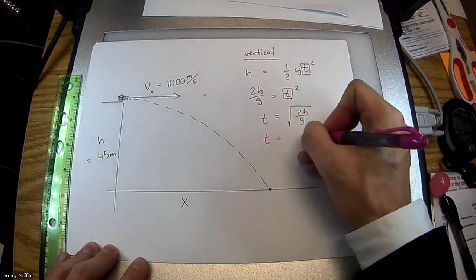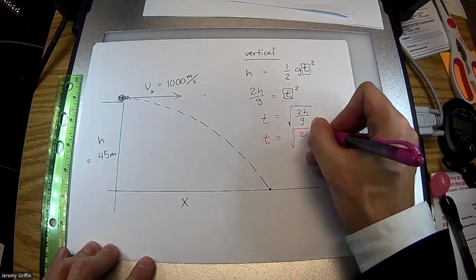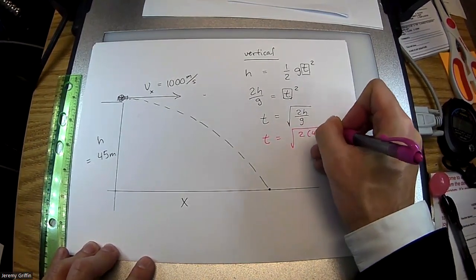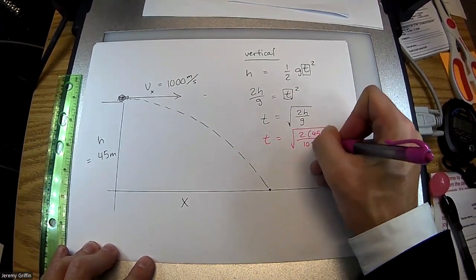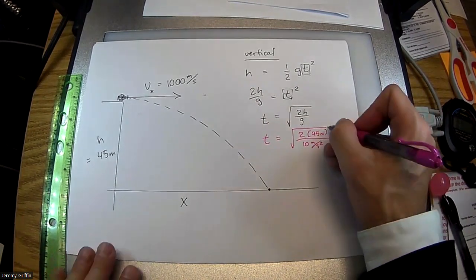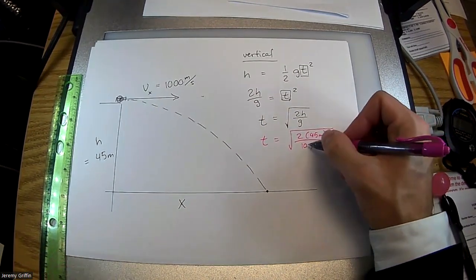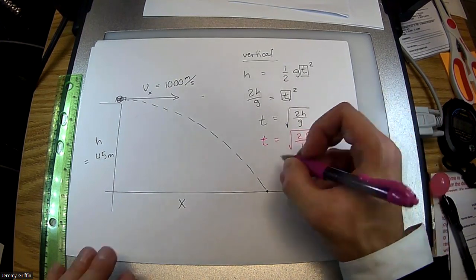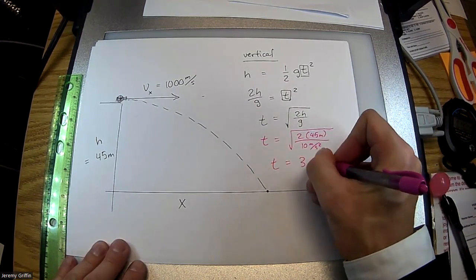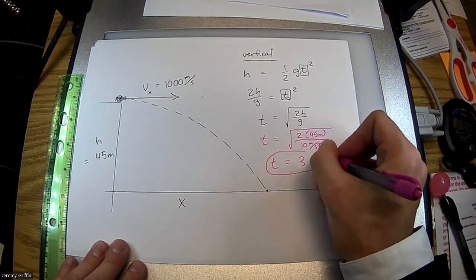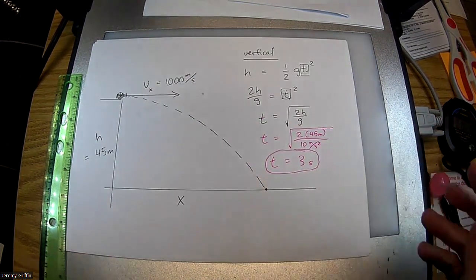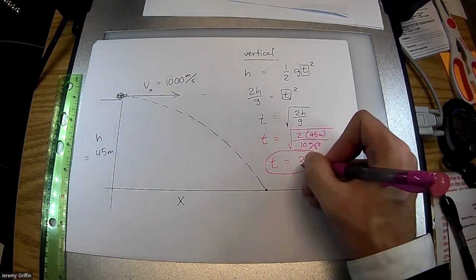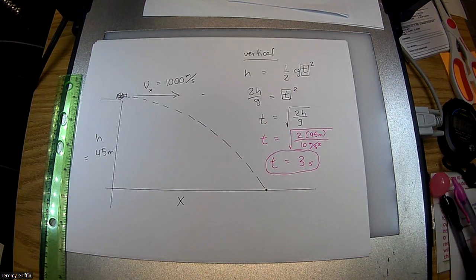Plug in the numbers. 2 times 45 meters at 10 meters per second squared. Guess what's 2 times 45? Divided by 10? Square root? 3 seconds, about. Maybe if this was an AP exam, I'd say 3.0. Just keep a couple of digits. You get the idea, right? 3 seconds.